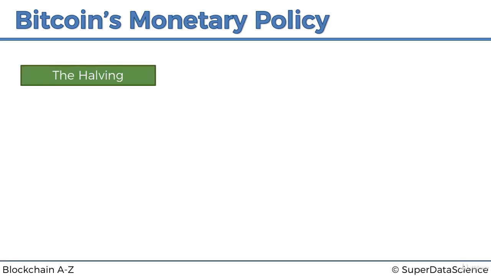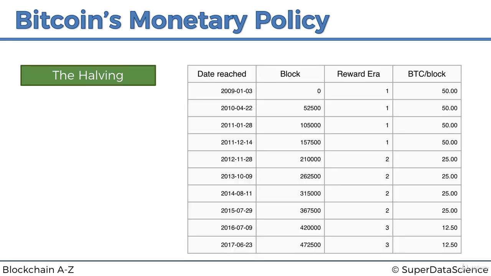So the halving, what is it all about? Well, what this principle states is that the number of bitcoins released into the system is halved every single 4 years. So it's actually not just 4 years, it's 210,000 blocks. So you can see here that every 210,000 blocks, the number of bitcoins per block is reduced by 2, so by twice, by 2x.